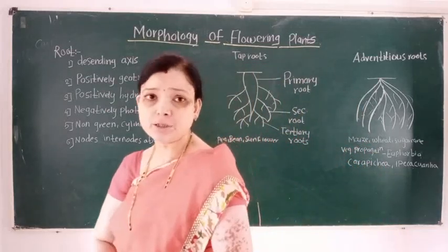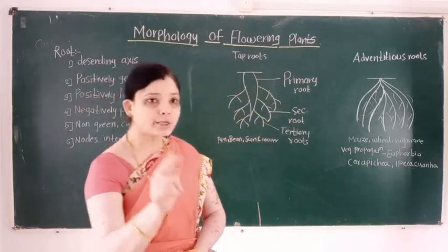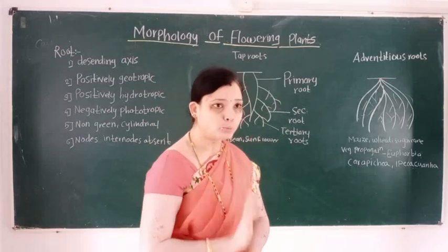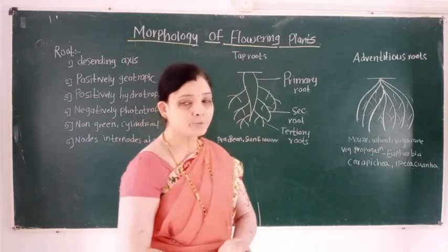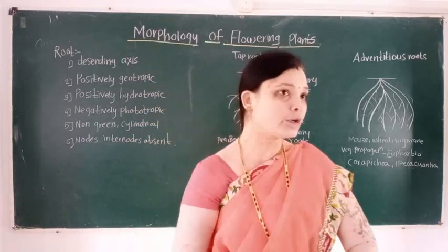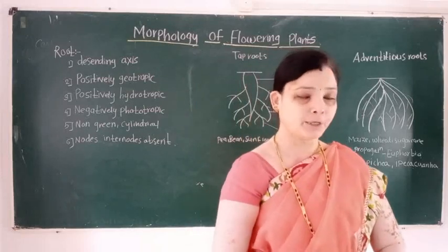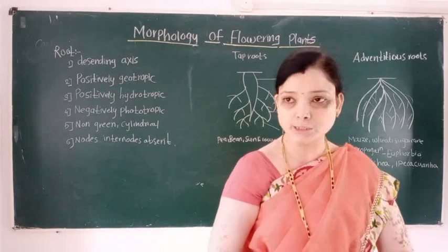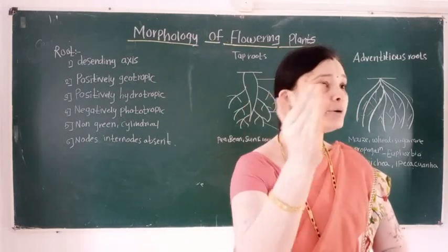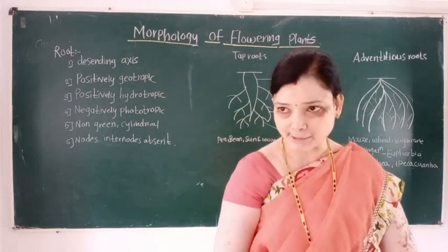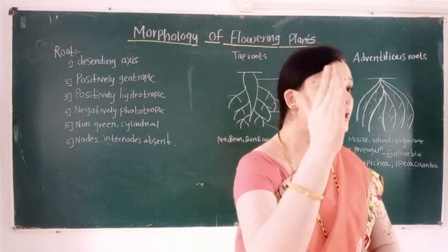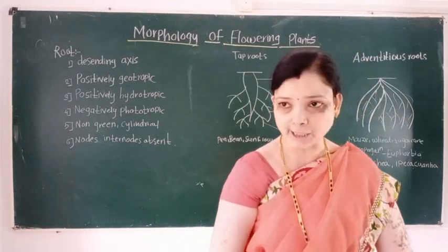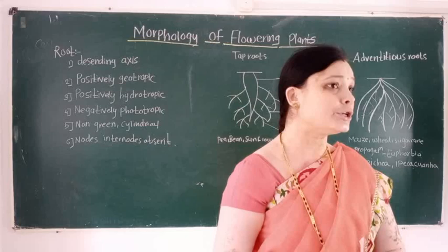Second point: taproot consists of three types of root. First type is the primary root, second type is known as the secondary root, and third type is known as the tertiary root.